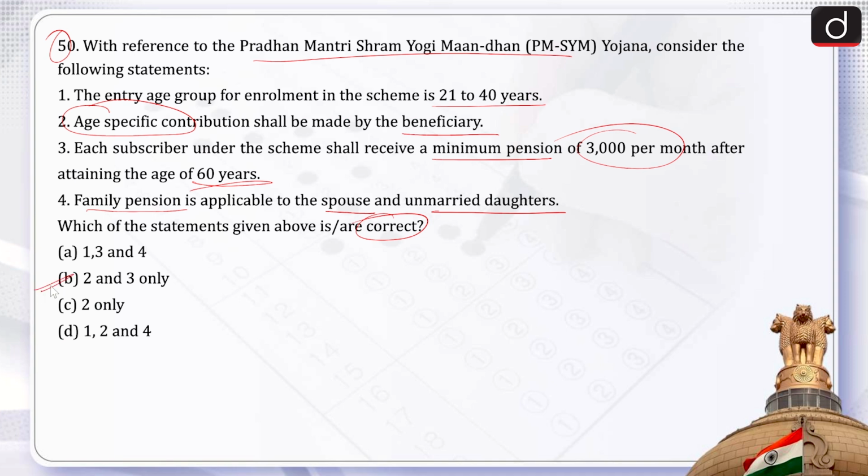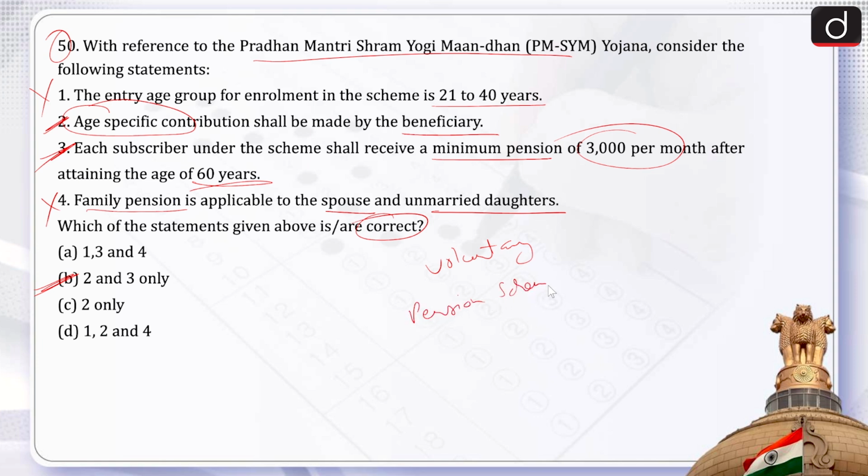The correct answer is option B, that is 2 and 3 only. So, 2 and 3 are correct while 1 and 4 are incorrect. Let us look at it. The Pradhan Mantri Shram Yogi Mandhan Yojana is a voluntary and contributory pension scheme.